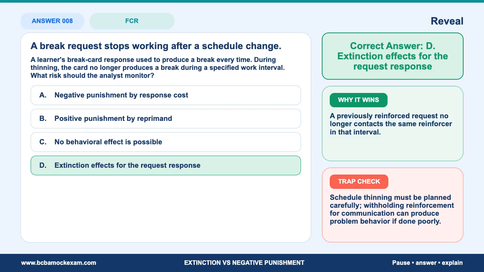Exam note. This is not saying schedule thinning is bad. It is saying a communication response that used to produce reinforcement can show extinction effects when that reinforcement is temporarily unavailable. Trap check. Schedule thinning must be planned carefully. Withholding reinforcement for communication can produce problem behavior if done poorly. Negative punishment requires contingent withdrawal and a decrease in the future response. If you can say that out loud, you're studying the concept instead of memorizing the option.